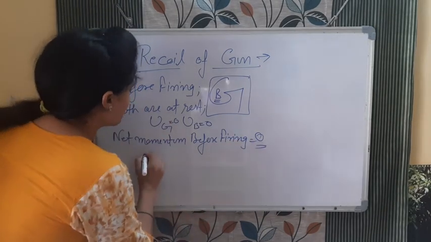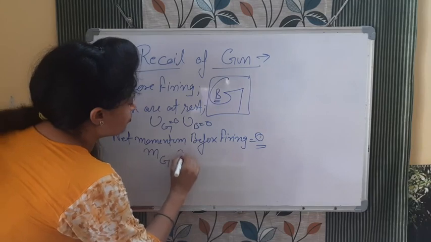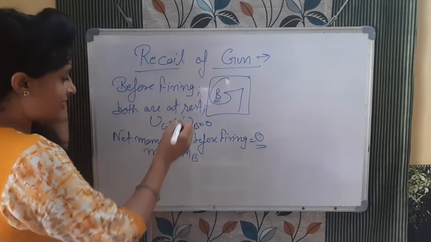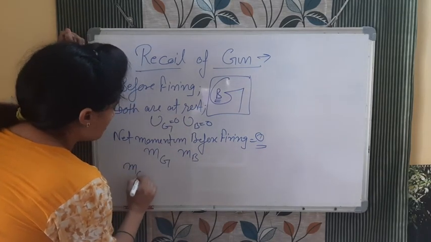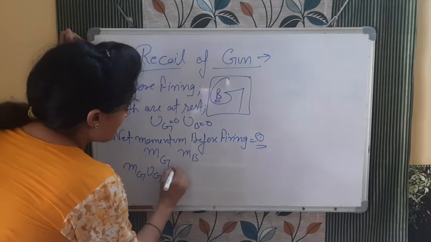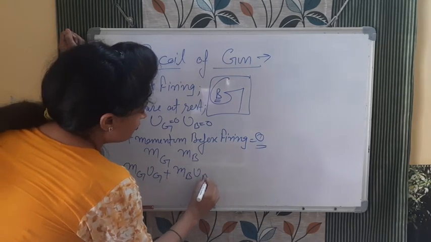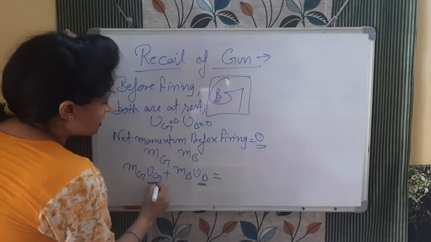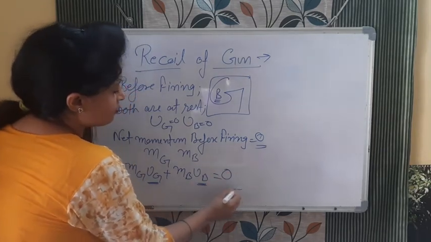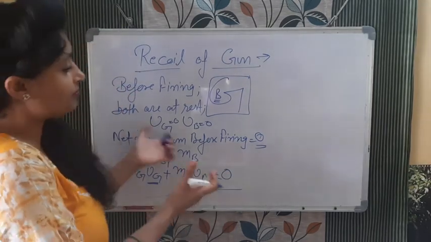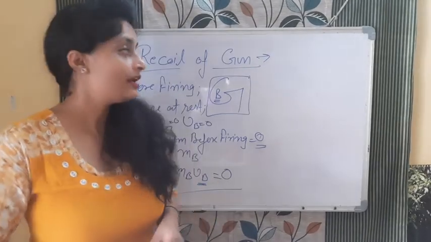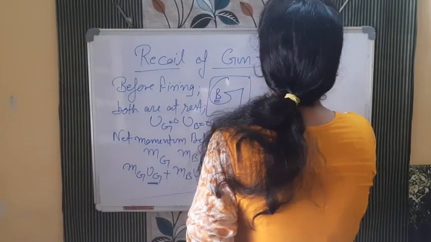Okay, क्योंकि दोनों का कुछ ना कुछ मास होगा. For example, mass of gun I am saying mg, mass of bullet I am saying mb. So when we write it, we write mg ug plus mb ub. Now we know ub is 0, ug is 0, so the initial momentum, or net momentum before firing, is 0.